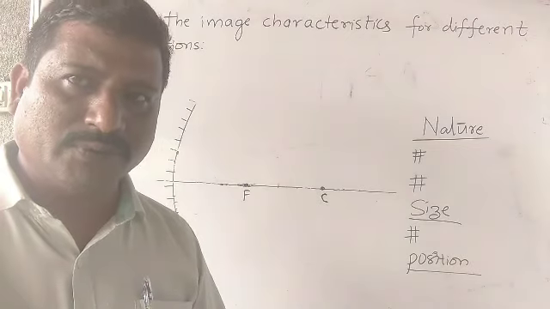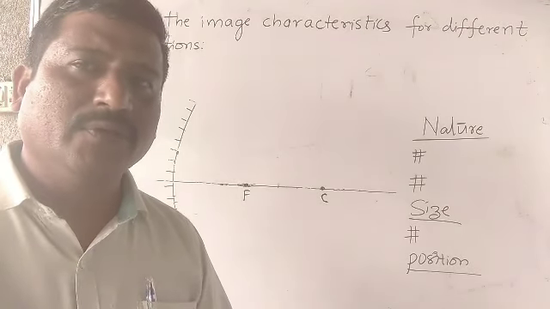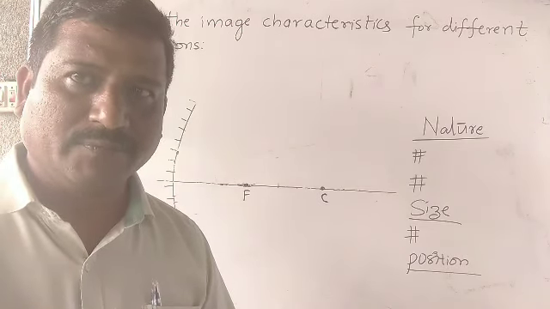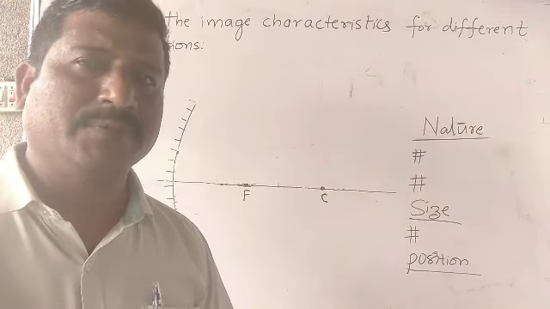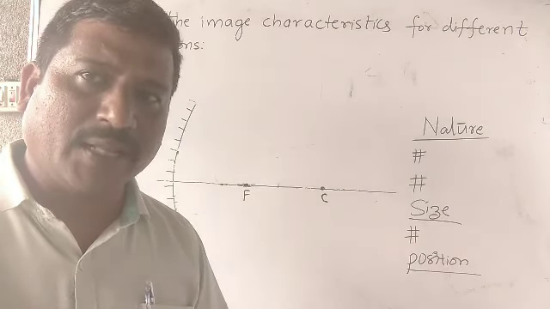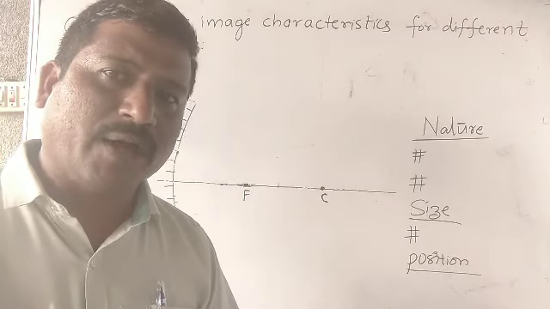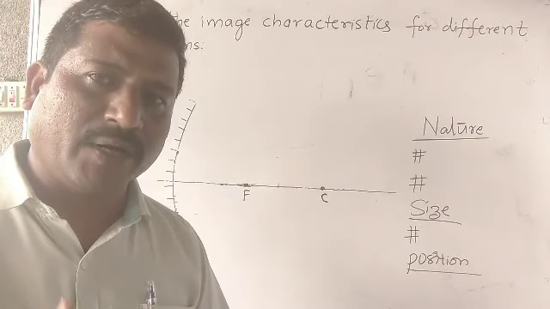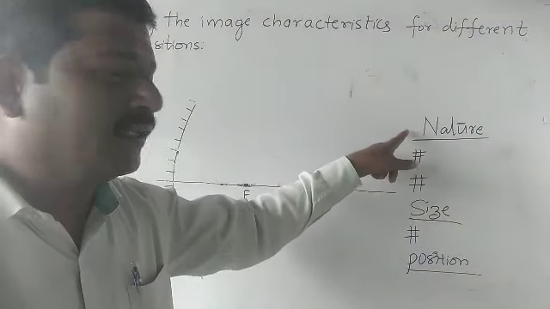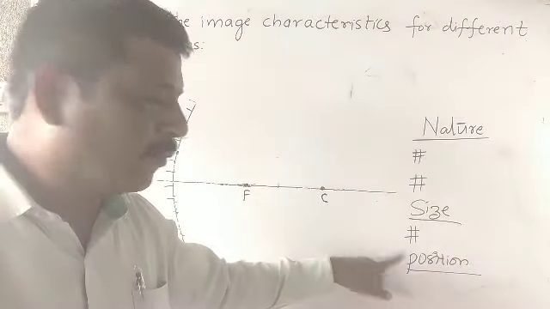So these are the 3 rules which we had discussed in the previous session. With the help of those rules, today we are going to draw some ray diagrams and analyze the image characteristics, as well as find the image position. Image characteristics means the nature of the image, size of the image, position of the image.